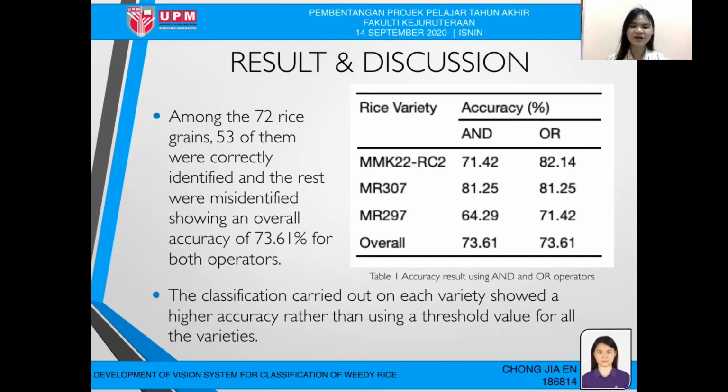However, I prefer that the classification be carried out on each variety, which shows a higher accuracy rather than using only one threshold value for all the varieties. As the table shows, when we classified the rice grains based on rice variety, there was a higher accuracy compared to when we considered all the rice varieties as one. Between the AND and OR operators, the OR operator shows a higher accuracy for almost all the rice varieties.